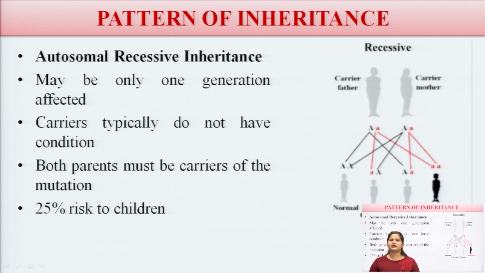Here there is only a 25% risk to the children, whereas with dominant characters there is a 50% chance.